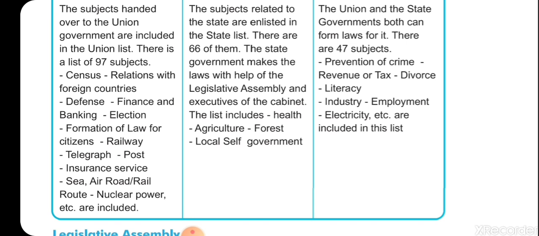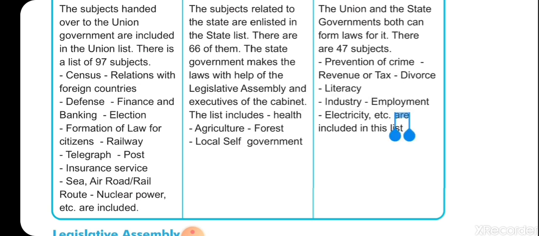They have given a few examples: census, relationship with foreign countries, defense, finance and banking, elections, formation of law for citizens, railways, telegraph, post, insurance service, seas, railroads, air routes, nuclear power, etc. All these areas are included in the union list.